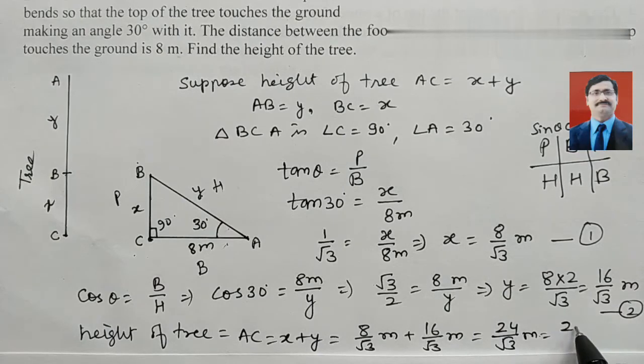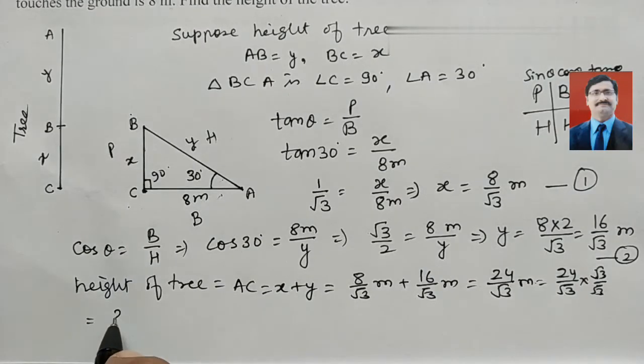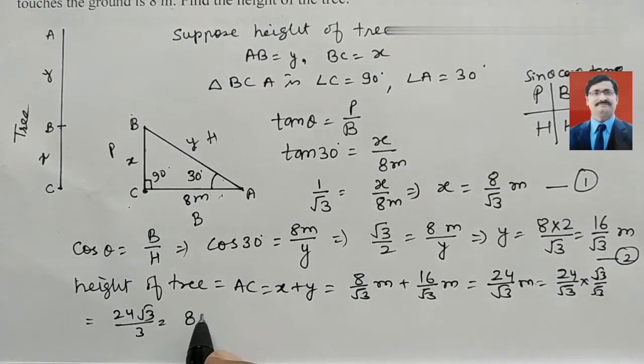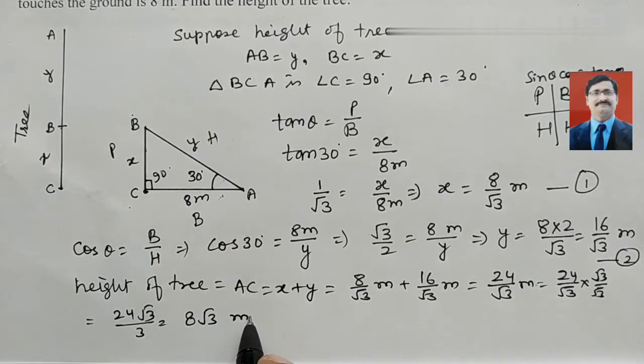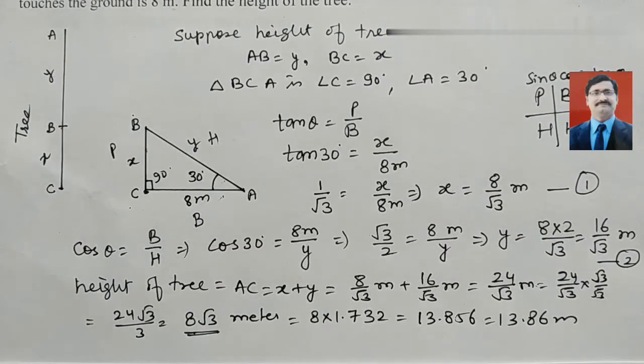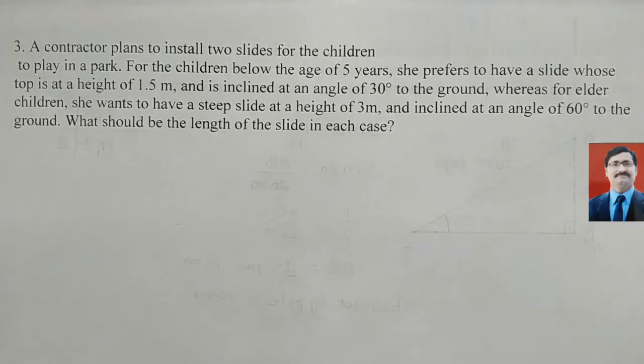This we have to rationalize, which means we multiply by root 3 and divide by root 3. So we get 24 root 3 by 3, and we can cancel, we get 8 root 3 meter, which means the height of the tree is 8 root 3. And look here, root 3 is 1.732, you multiply, you get 13.856, and in short you can write 13.86 meter. This is the height of the tree.